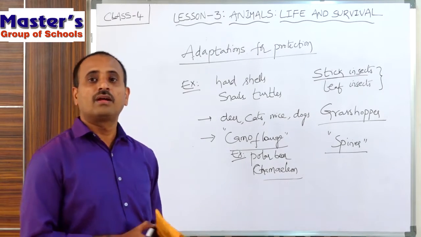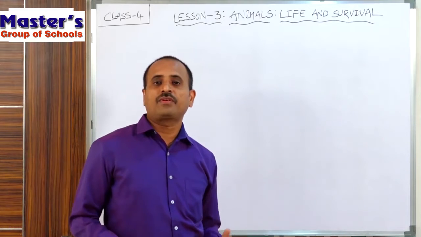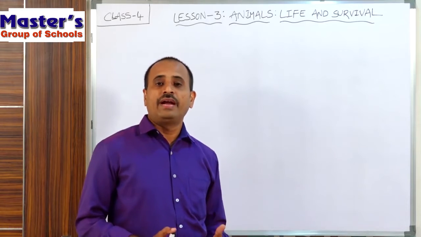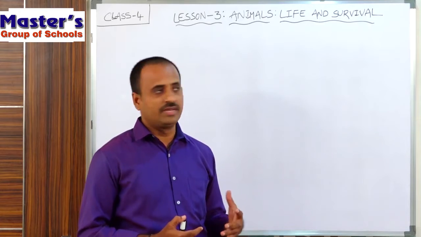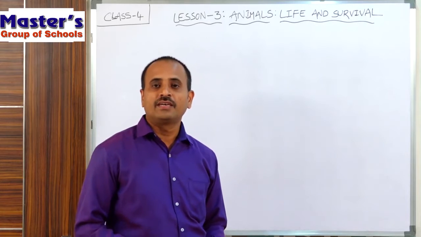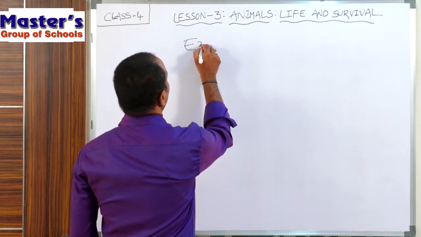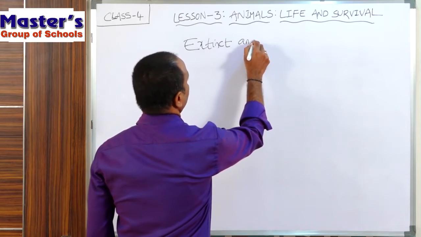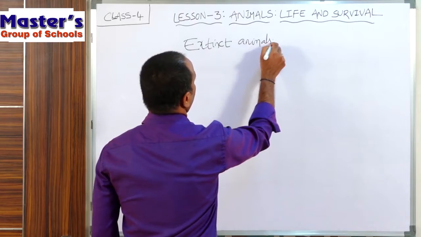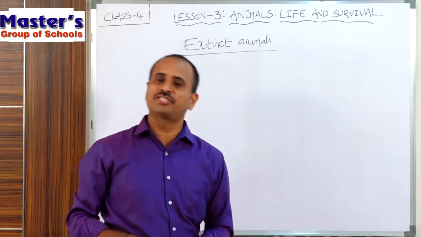So now, the next topic in this chapter is, children, up to now we have discussed some adaptations for protection in different animals. Now the next topic in this chapter is extinct animals. Extinct animals. So children, what is extinction?